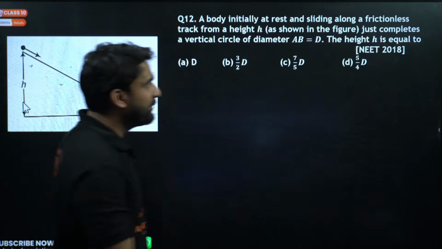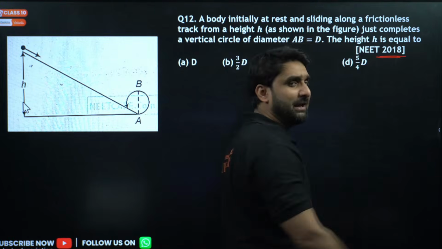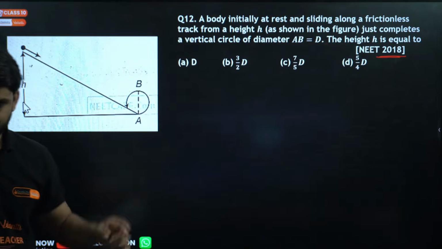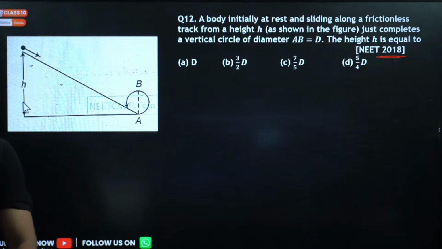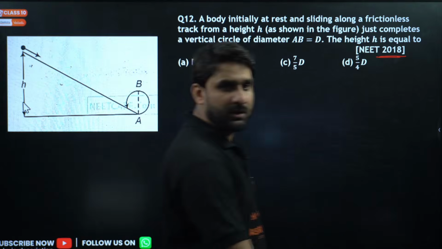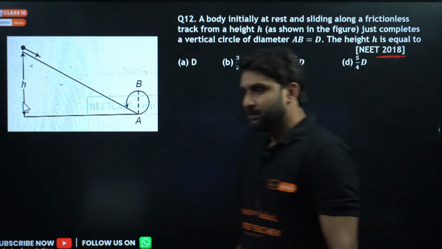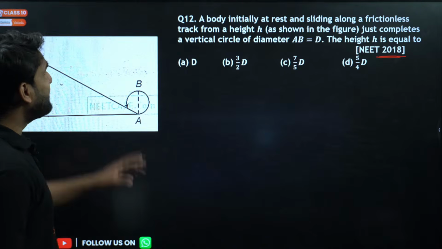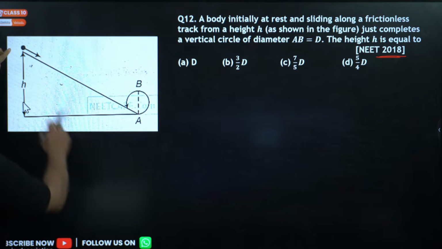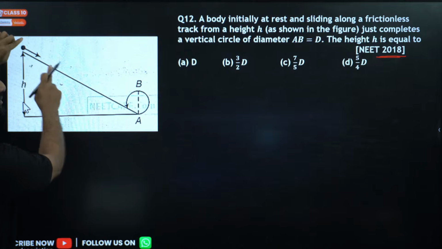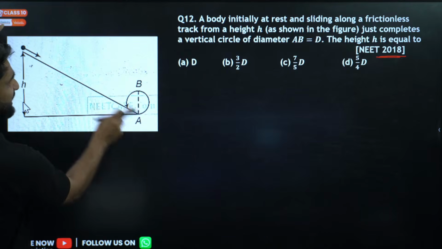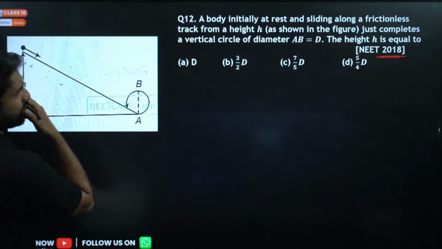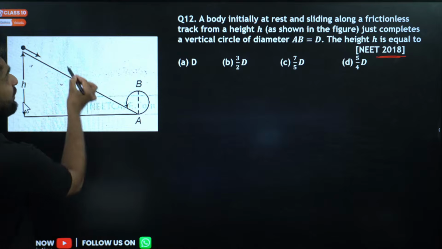Now moving to the next question. From the question paper of NEET 2018. Okay. Look at the question. A body initially at rest, so here the body was initially at rest, sliding along a frictionless track. This is a frictionless track, means no friction is there, from height h. This is the height h. Okay, just completes a vertical circle.